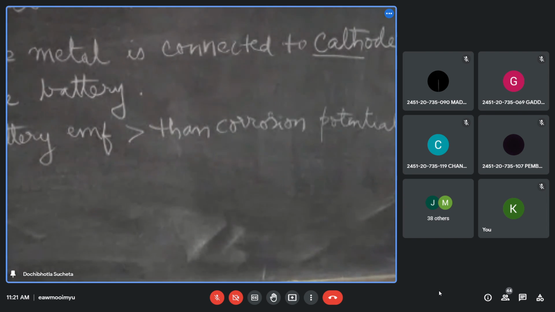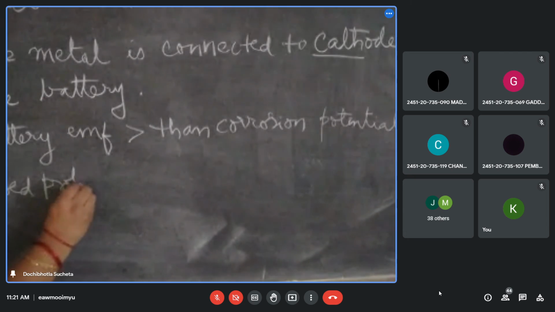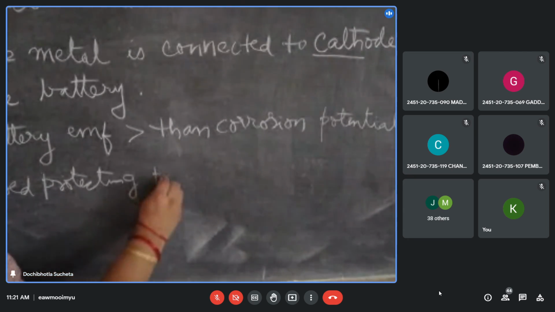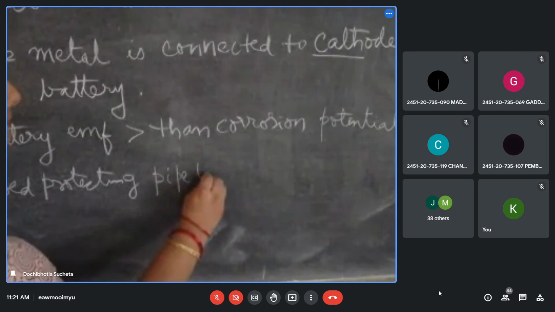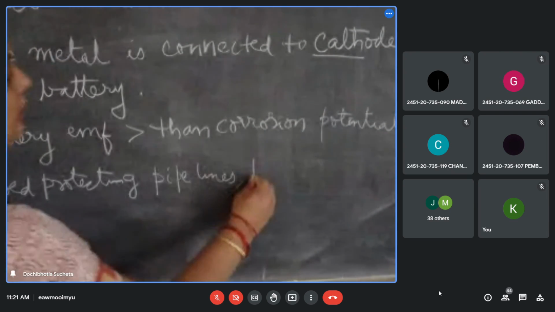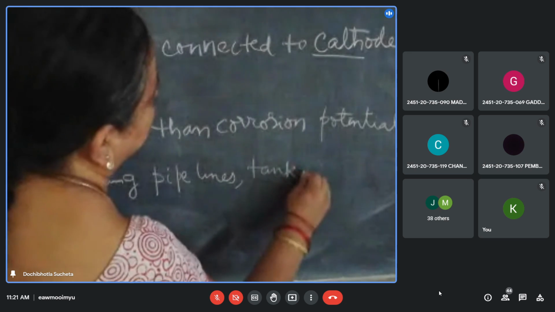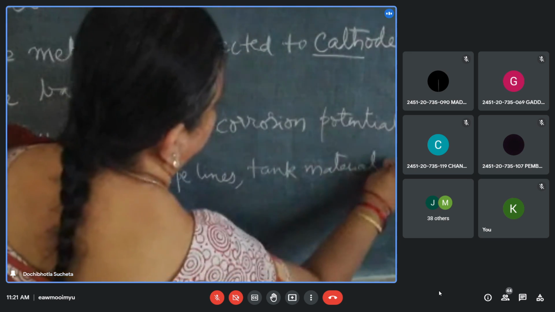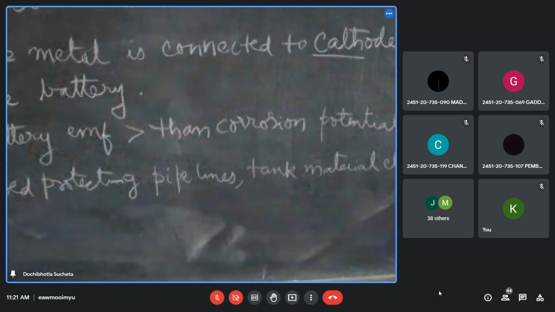It is used for protecting pipelines, tanks, tank material, etc. How? Again, the same old one. This is the pipe.